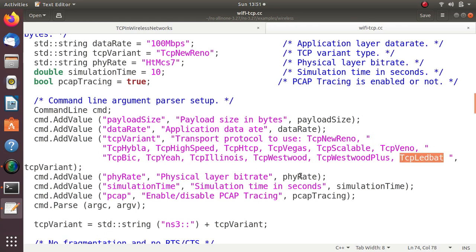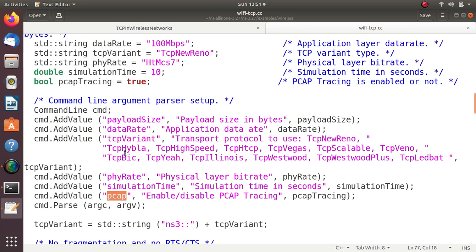So totally these many TCP variants are supported in NS3: 1, 2, 3, 4, 5, 6, 7, 8, 9, 10, 11, 12, 13. So totally 13 TCP protocols are supported in this example. We can control this, and the PHY rate, simulation time, and packet capture. All these values we can control.